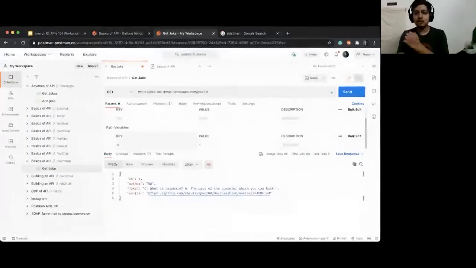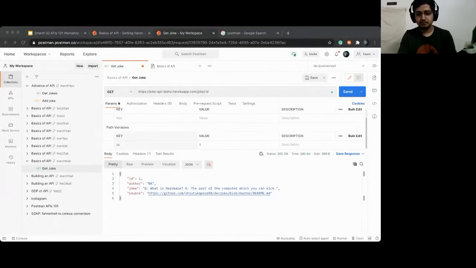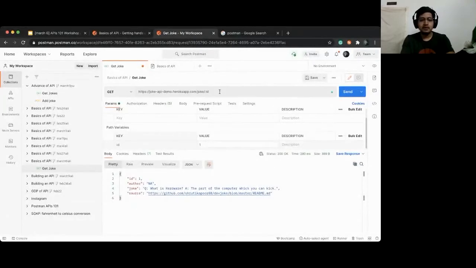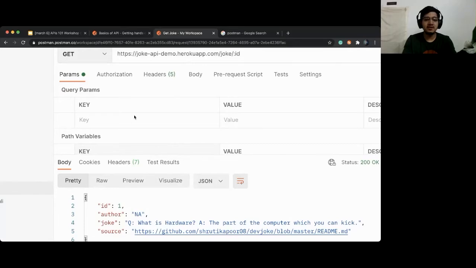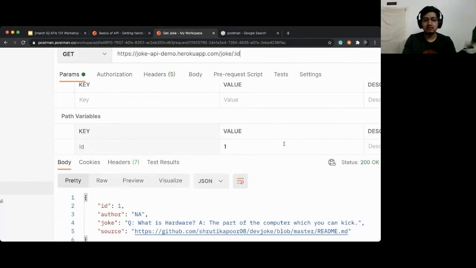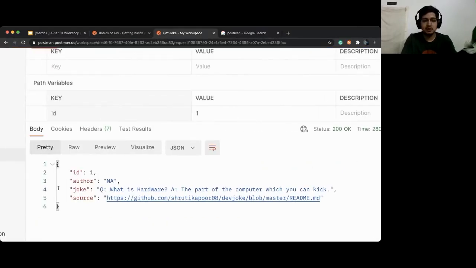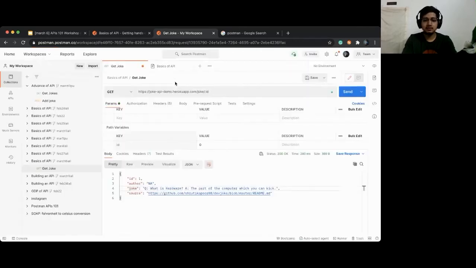You will only see joke number 1. Yes. So here I can use path variables as well instead of query params. I can use a path variable and see the outcome like this, which is equivalent, and I'll be able to see joke number 1 as you are able to see. You can change the value to 0 and you can see joke number 0 as well. So hit send again, and you should be able to see the same output.